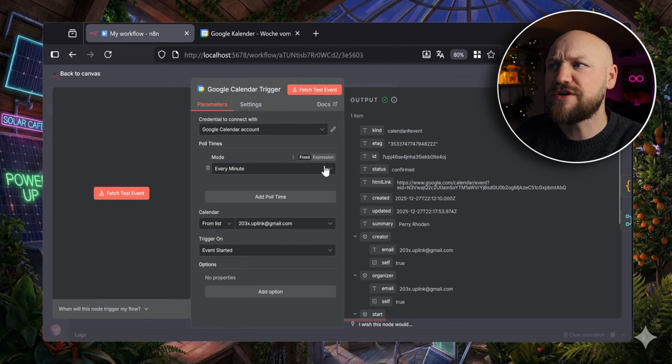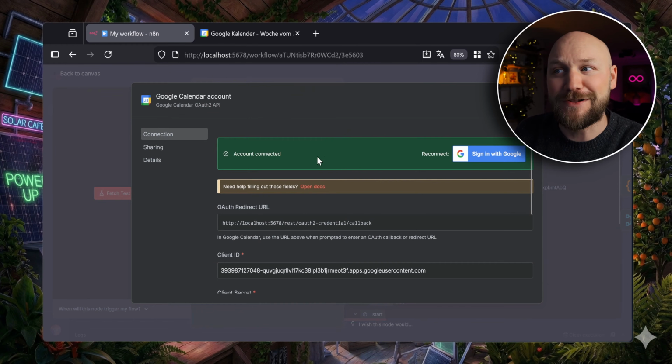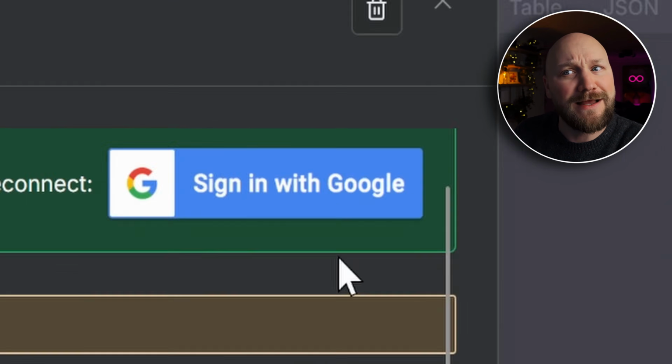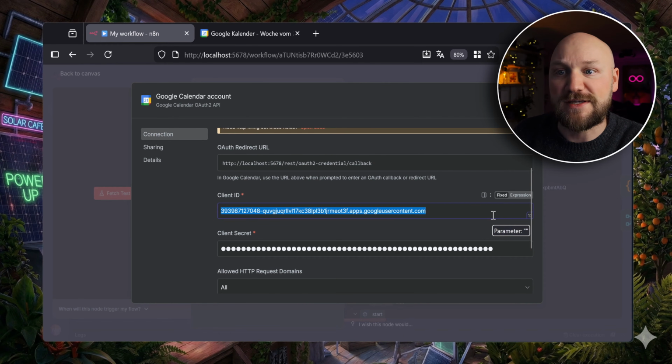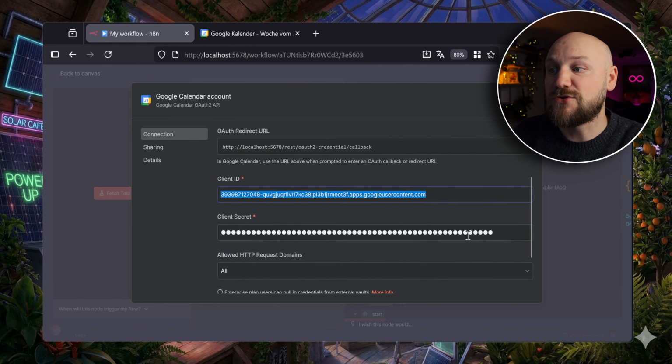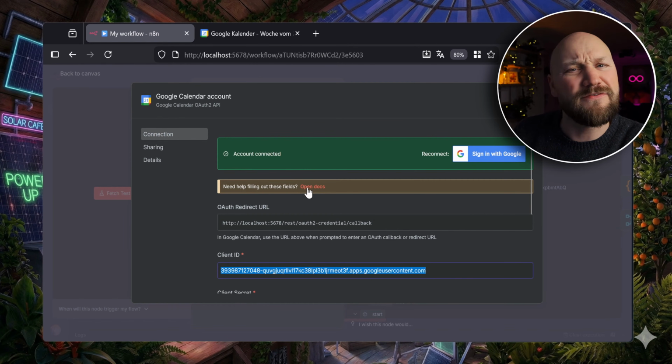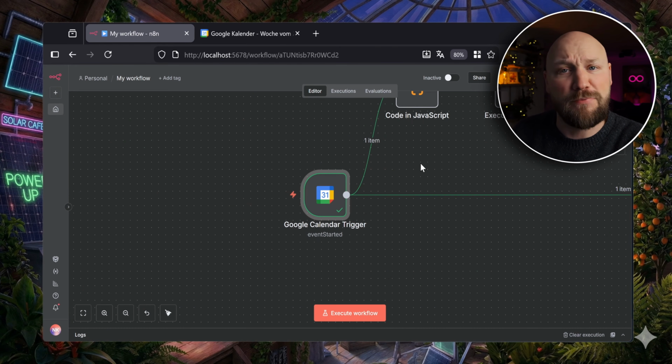And what I'm going to do here is connect my Google Calendar with it. I'm simply signing into Google, you need to do some stuff here. For example, the client ID that I'm using here, and also a secret that I'm not sharing with you, and then you can use that. There's a lot of information here on how to set this up. This took me around 3 minutes. It's just going through the tutorial, and then your Google Calendar is actually part of your workflow.